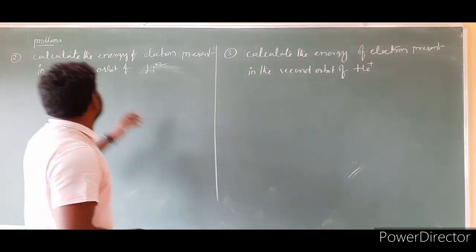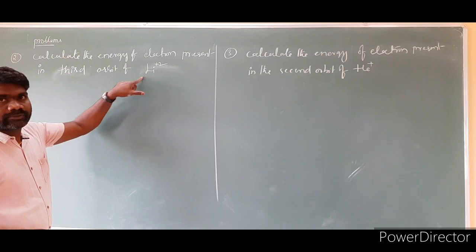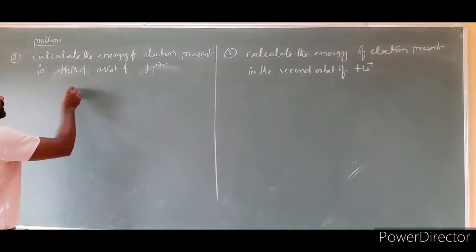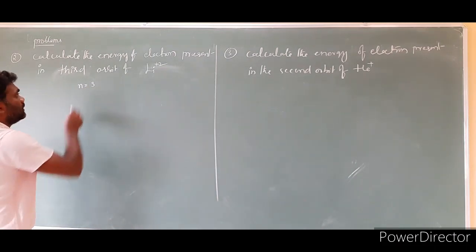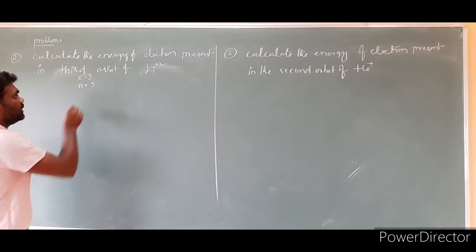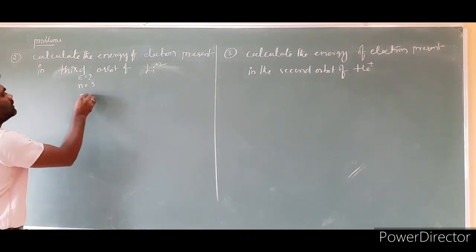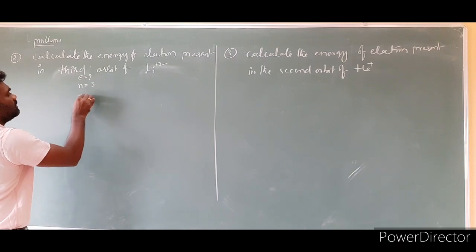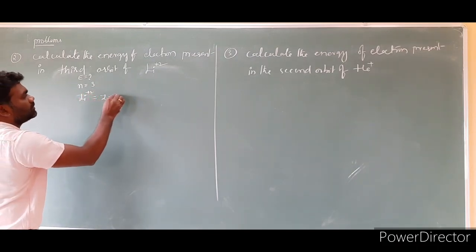Next problem. Calculate the energy of the electron present in the third orbit of Li plus 2. This is a problem based on energy. So first, what is given? n is equal to 3. And what we have to calculate is the energy of the electron, E is the question mark. Then we have to find the Z value. For Li plus 2, lithium is the third element, so Z is equal to 3.